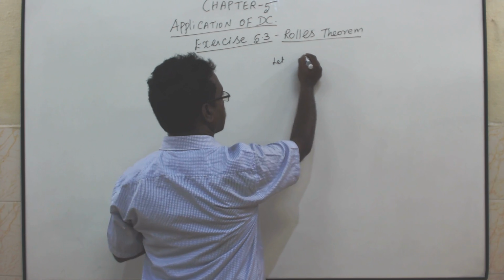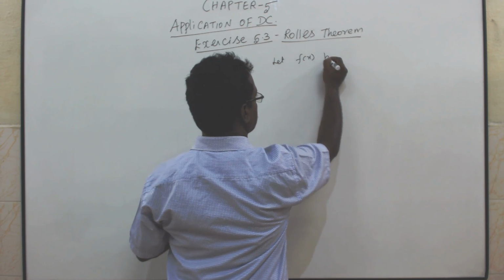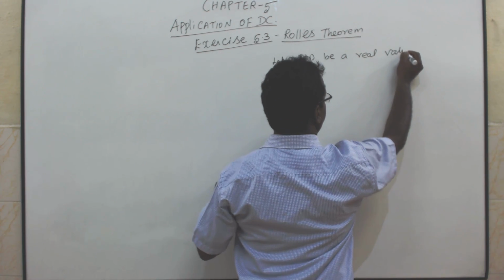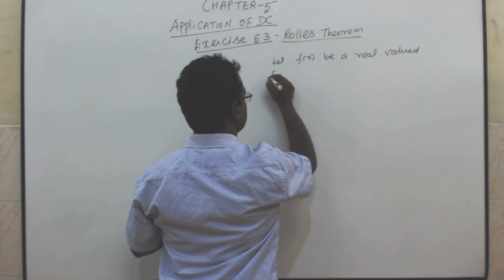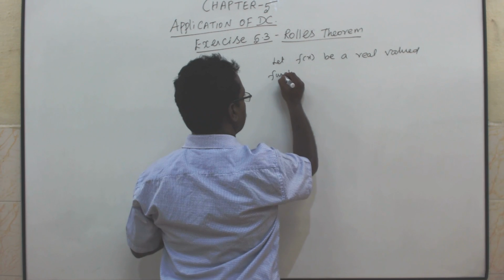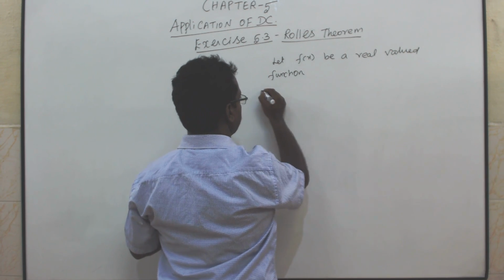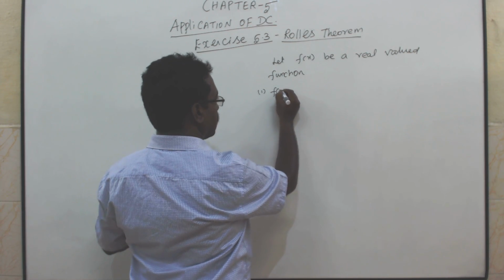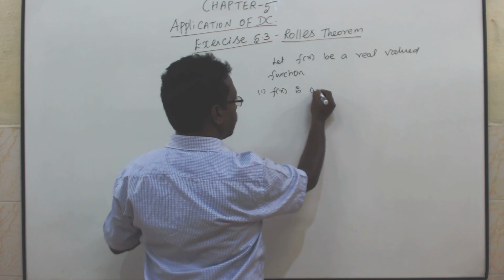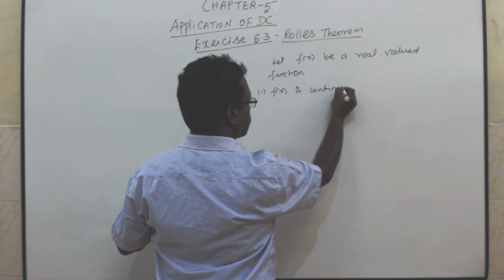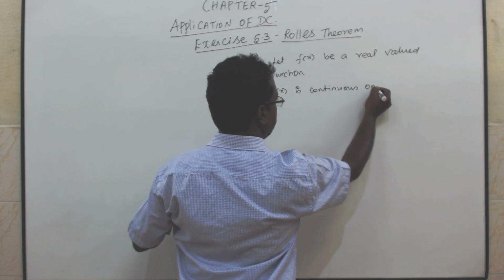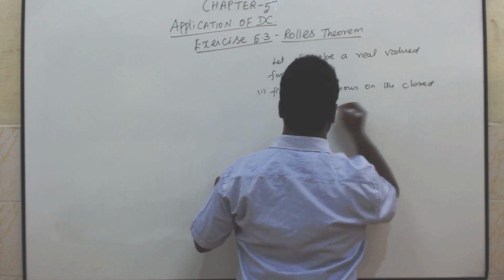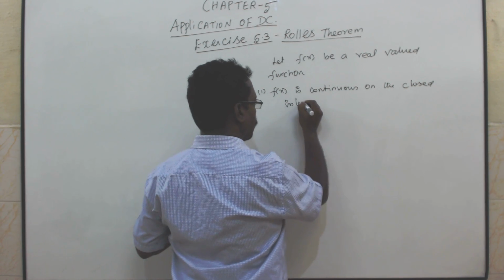Let f of x be a real valued function. First condition, f of x is continuous on the closed interval a comma b.